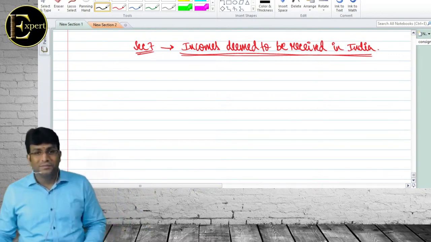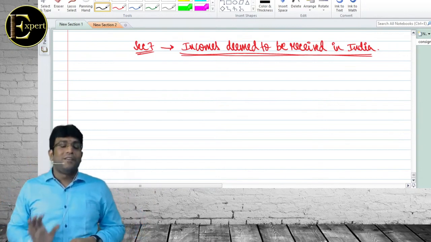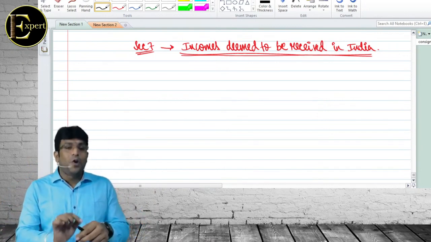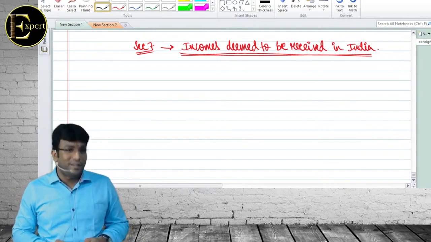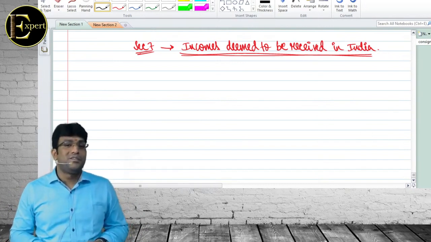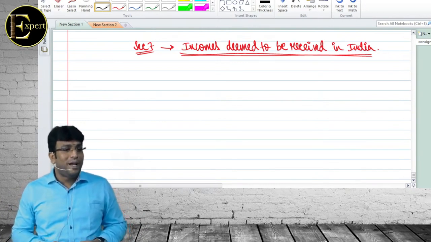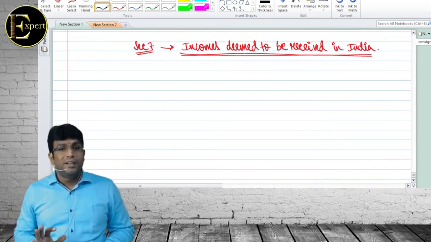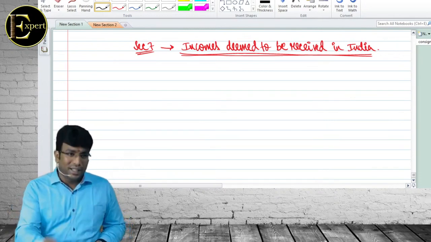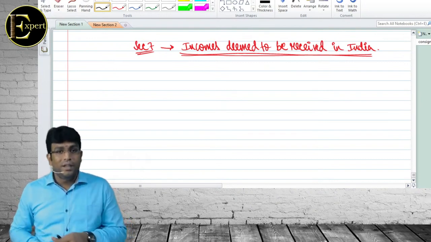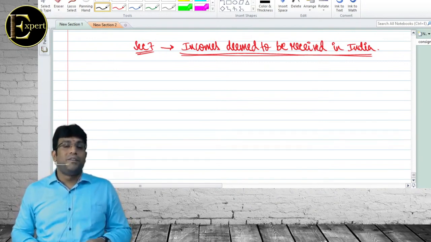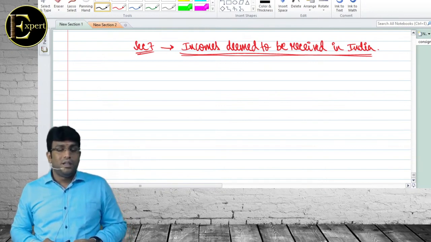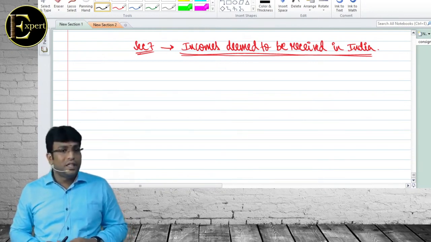Yes, sir. It's clear. But the only problem with PPF is practically there is a lock-in of 15 years. You can't withdraw within a period of 15 years. That is the only problem. Unless exceptional cases like health issues, emergency reasons and all, they'll allow. If not, they'll not allow. This is a practical point, not from exam point, practical point. Clear? By the way, what are the 4 types of Provident Fund? SPF, RPF, URPF, PPF. Clear है बेटा?